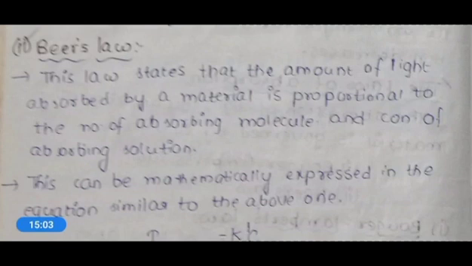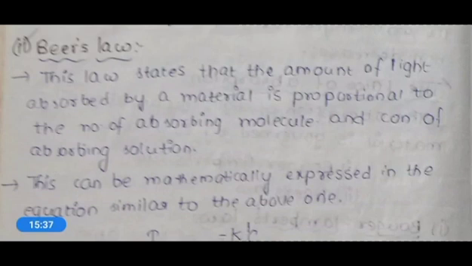The next law is Beer's law, and this law states that the amount of light absorbed by a material is proportional to the number of absorbing molecules and the concentration of the absorbing solution. So here what it is explaining, this Beer's law is explaining.